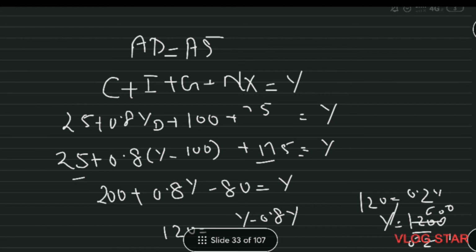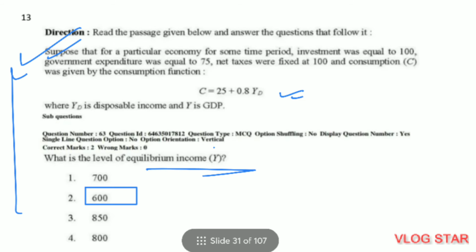So when we solve further, it will be 25 plus 0.8 y minus 100, because net taxes is given as 100. Then we have plus 175 equal to y. 25 plus 0.8 y minus 80 plus 175 is equal to y. After solving, you will get y is equal to 600. So second is the correct answer.